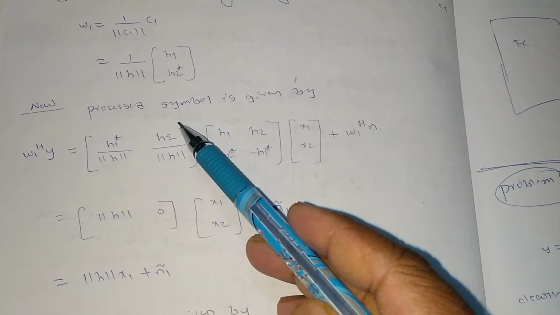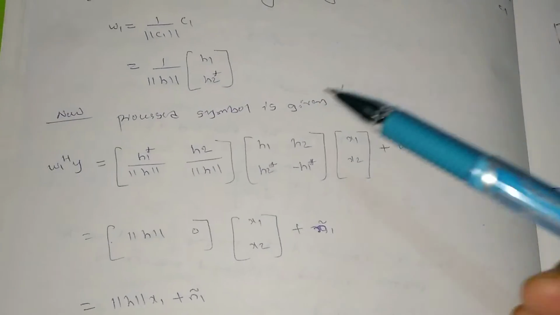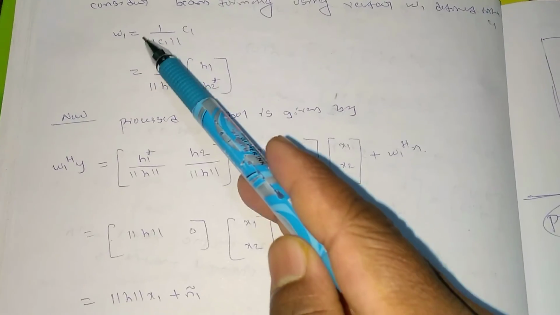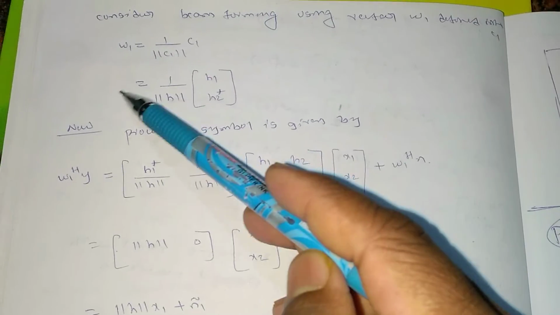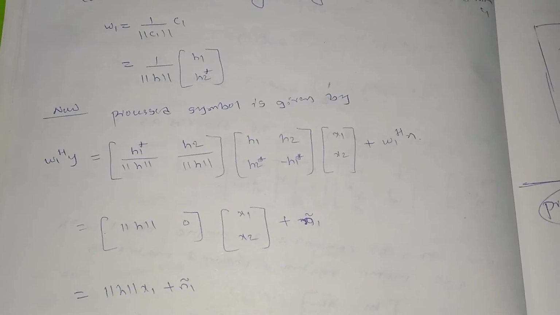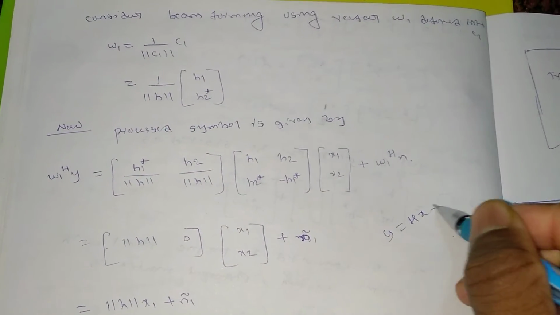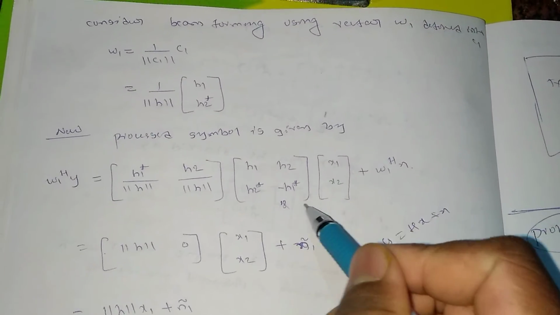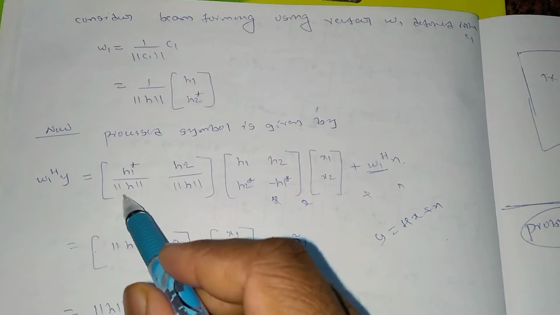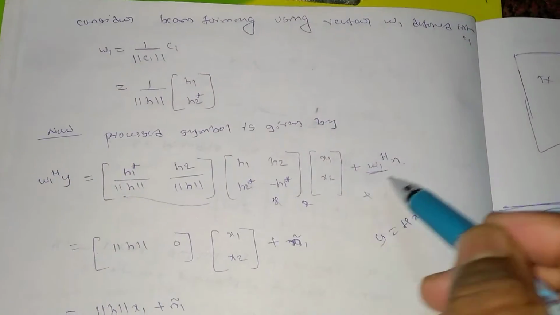Now the processed symbol at the receiver can be found by W1 Hermitian into Y. So W1 value is here, and I will take the Hermitian, I mean I will just interchange the rows and columns, and I will multiply with Y, which is equal to Hx plus N. So Y will be H into X plus N, right? This is H, this is X, and this is N. I will multiply W1 Hermitian with these H, X and N components. So I'm getting this equation.